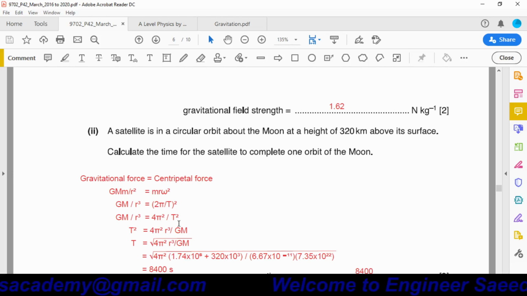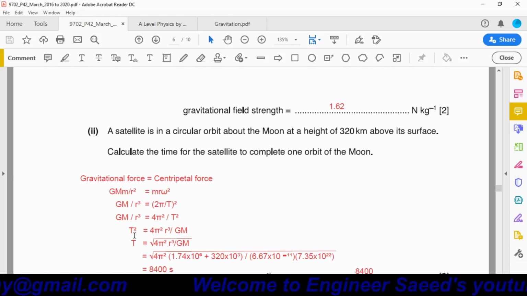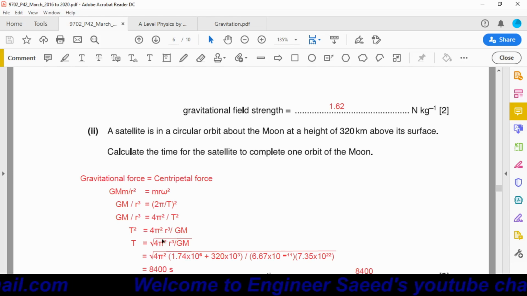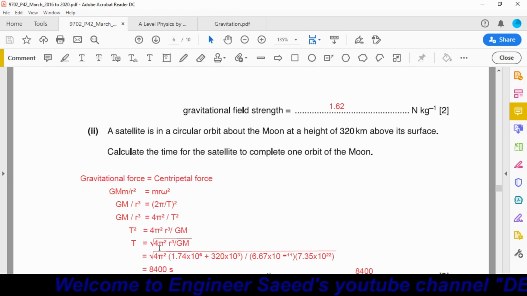We have to calculate the time period. So we have to make t square our subject. We have made t square our subject. So t square is equal to 4 pi square r cube over Gm. We have to calculate t. So we have to take square root of this value. By taking square root, we got t equal to square root of 4 pi square r cube over Gm.